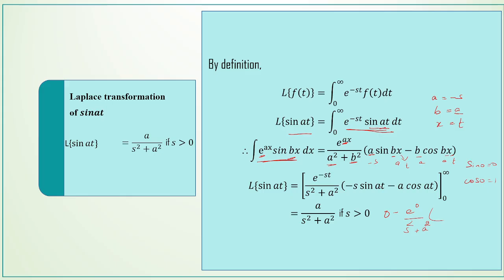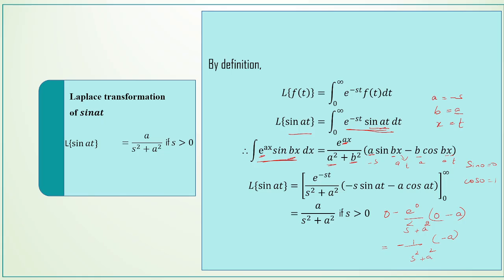So sin 0 is 0 into minus s is 0. So 0 minus a into cos 0, which is 1. So we get like this, 1 by s squared plus a squared, here minus a. This minus will be plus, then a by s squared plus a squared, if s greater than 0.